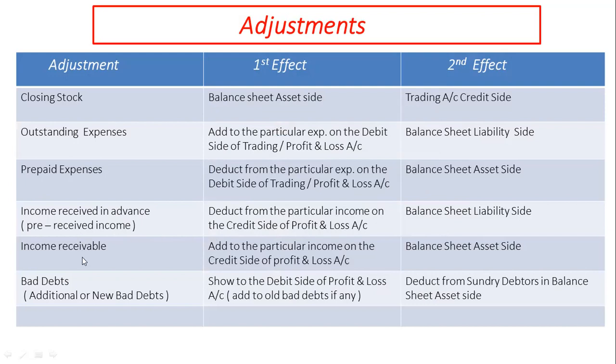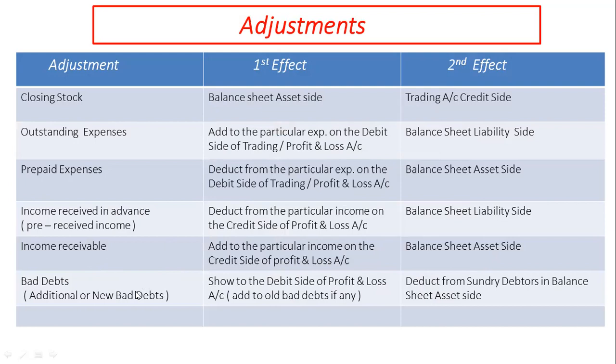Income receivable. First effect is add to the particular income on the credit side of profit and loss account, and second effect is on balance sheet asset side. Bad debts.